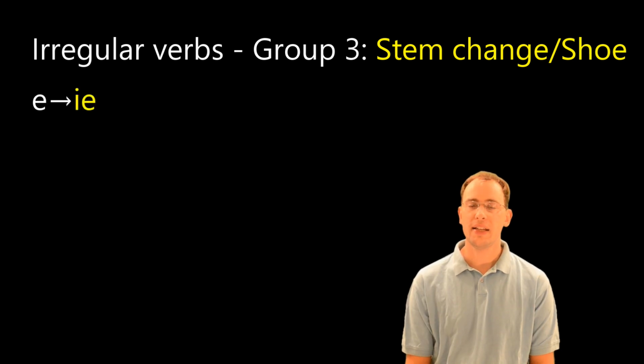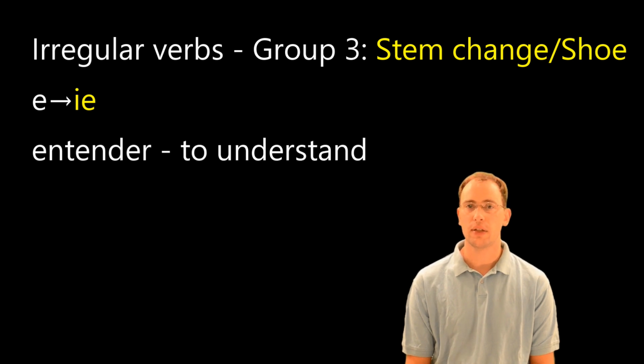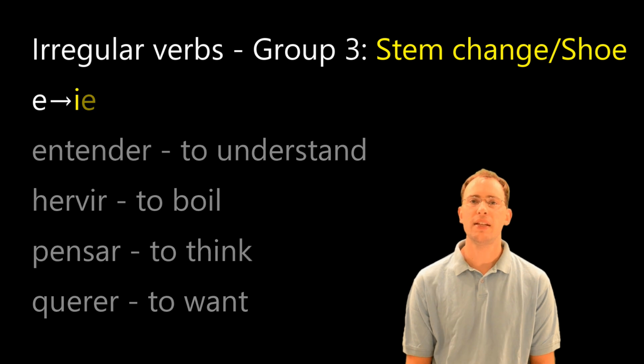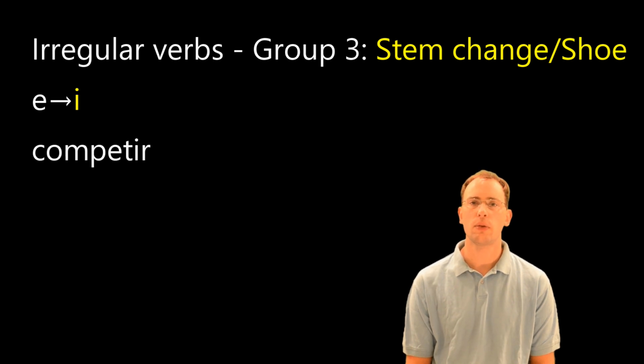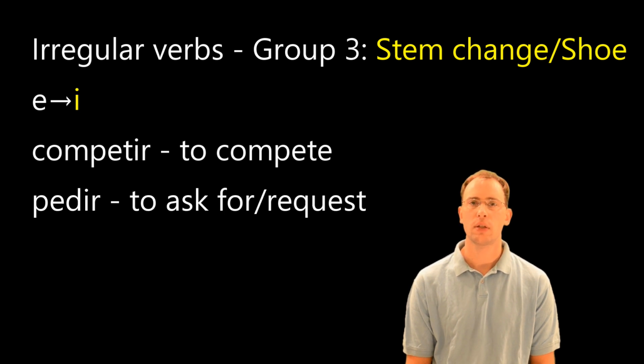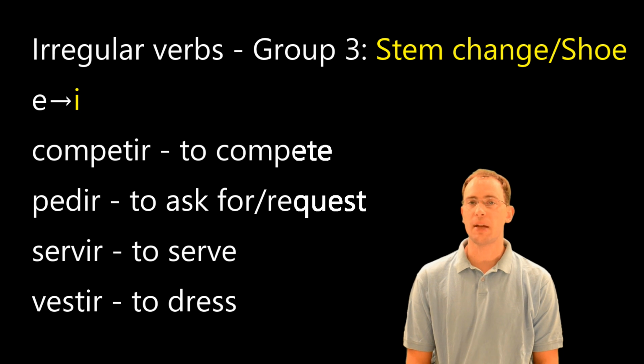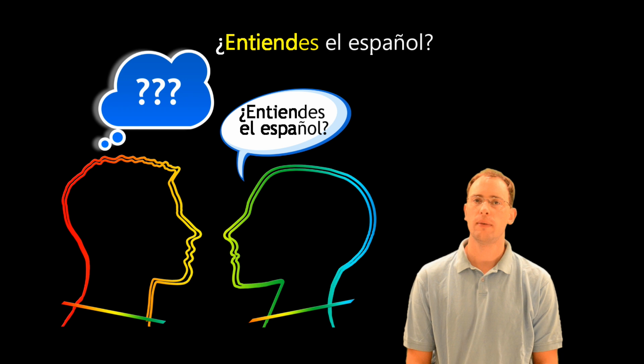For the E to IE stem-changing verbs, we have entender, which means to understand, hervir, which means to boil, pensar, which means to think, and querer, which means to want. For the E to I stem changers, we have competir, which means to compete, pedir, which means to ask for or request, servir, which means to serve, and vestir, which means to dress. So using a stem changing or shoe verb, I might ask you, ¿Entiendes el español?